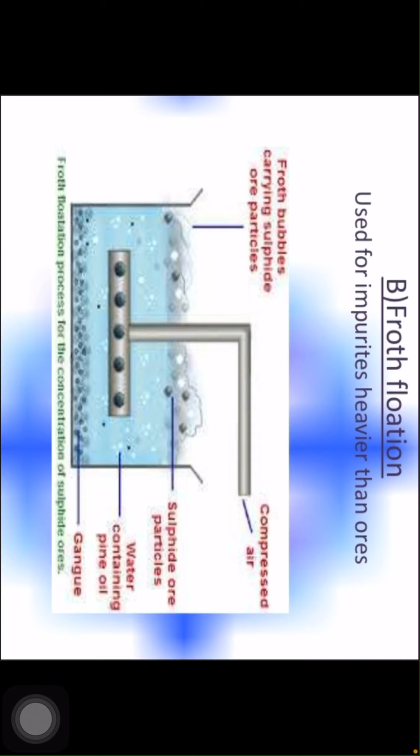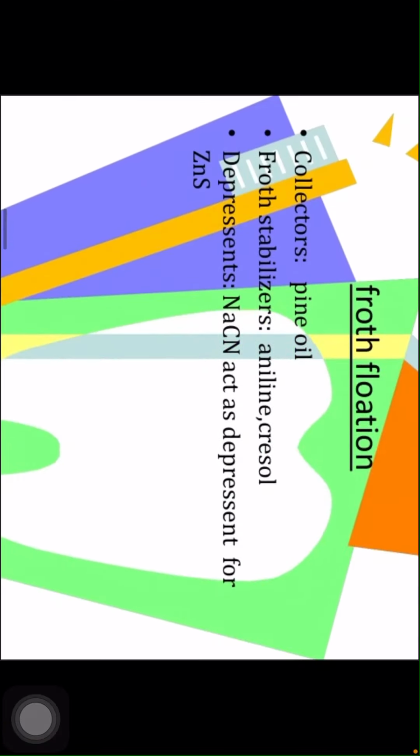Air under pressure is blown to produce froth in water. The froth takes the ore particles to the surface, whereas impurities settle at the bottom. The froth is separated and washed to get the ore particles. Observe the figure, children.